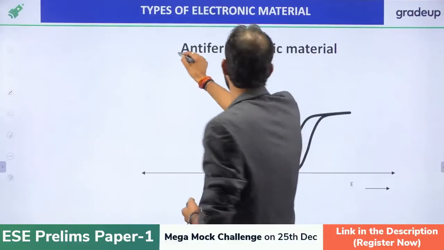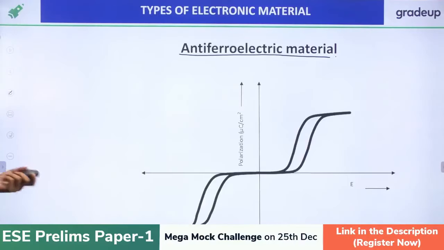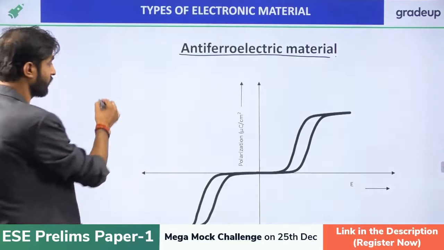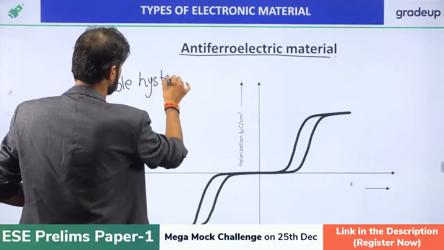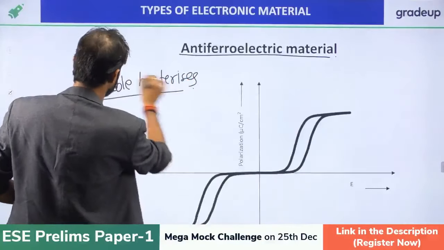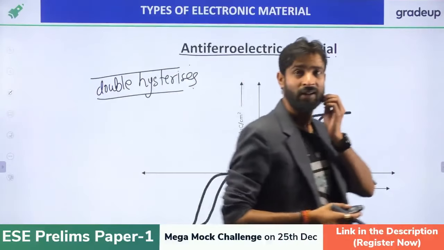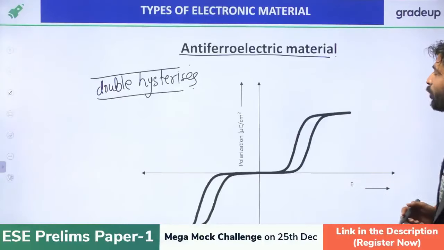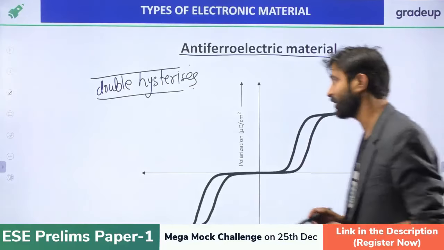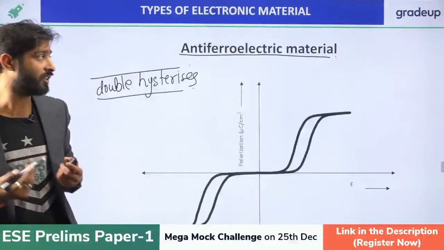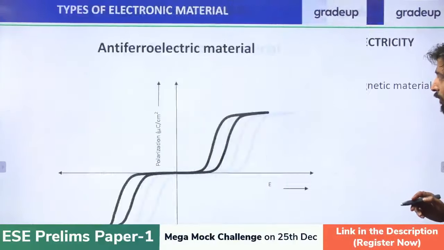Now, antiferroelectric material. The antiferroelectric material follows what? The antiferroelectric material follows the double hysteresis. That is called double hysteresis. So just remember one thing: if there is the name antiferroelectric material, then the double hysteresis loop is followed. But in the ferroelectric material, there will be only the single hysteresis loop. We are all aware, right? Just make a note of this.